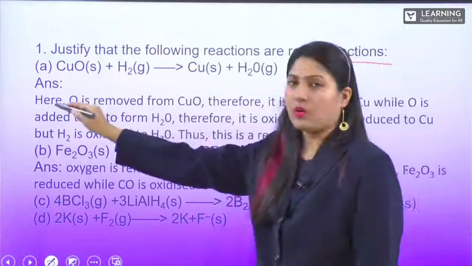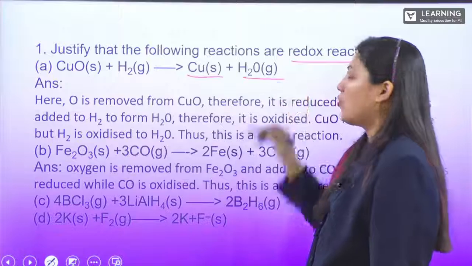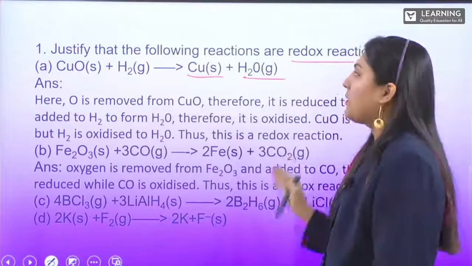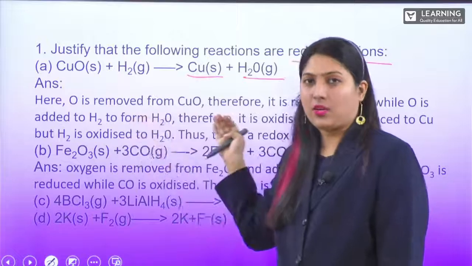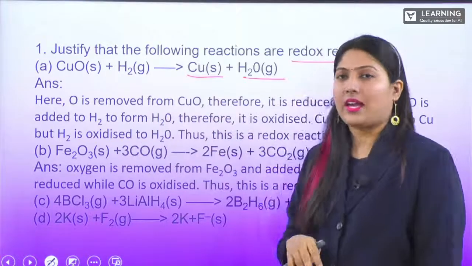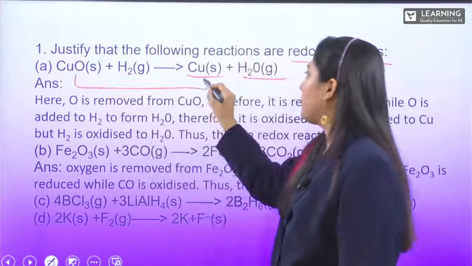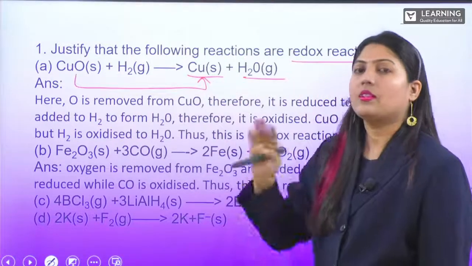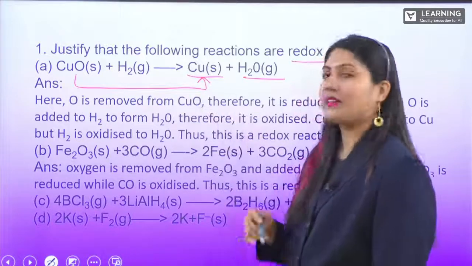Copper oxide reacting with hydrogen gives you copper plus water molecule. Tell me whether this equation can be called a redox reaction or not. So you can see from copper oxide to copper, the removal of oxygen has taken place. So it is undergoing reduction.